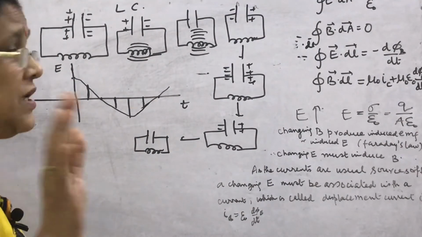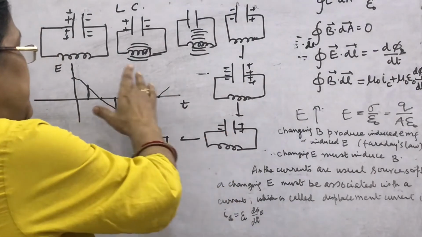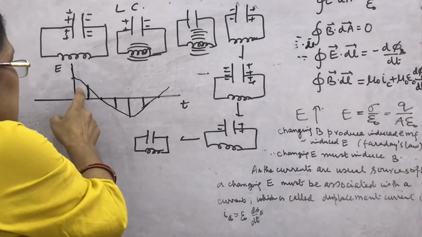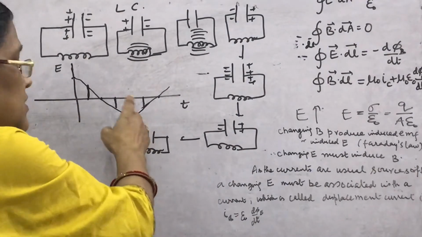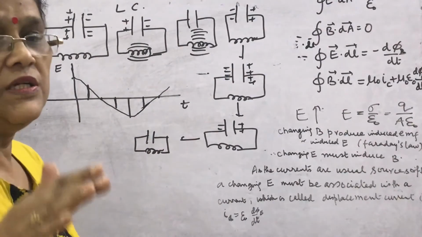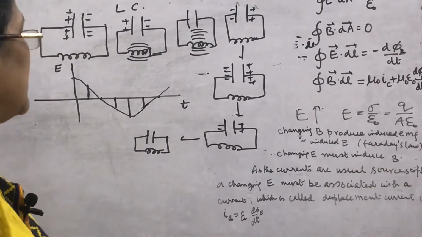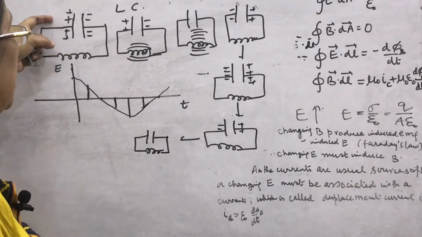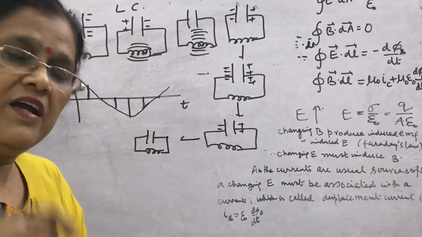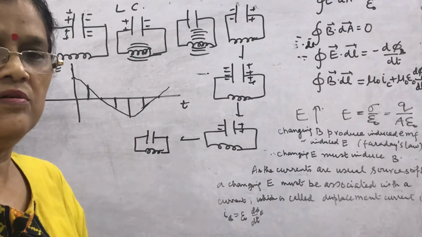What I mean to say is that the oscillatory charge produces an electric field which changes with time, and its magnitude is also changing with time. And in space, once this is produced, then for an ideal capacitor and for an ideal inductor, it will continue.